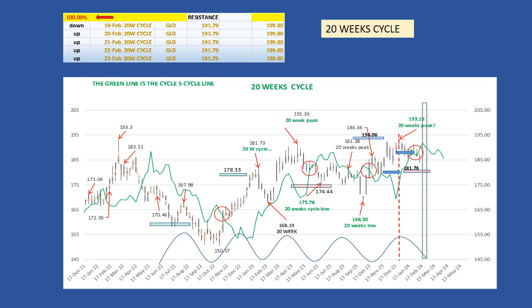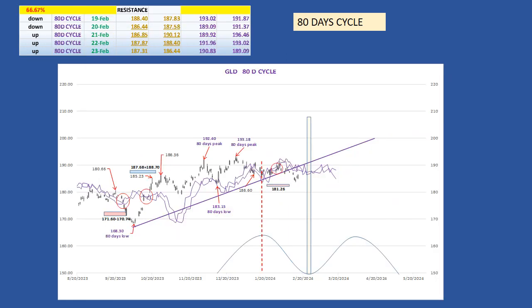Then it should rebound and start a new 20-week cycle. During its rebound, the gold ETF should cross above its cycle line, confirming the 20-week low. That's the reason why the trend is down on Monday and up the rest of the week, because the low is scheduled on Monday. If it is formed before or after Monday, then we will adjust the trend.